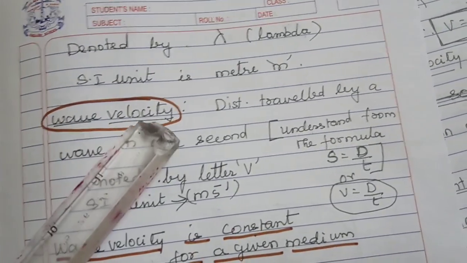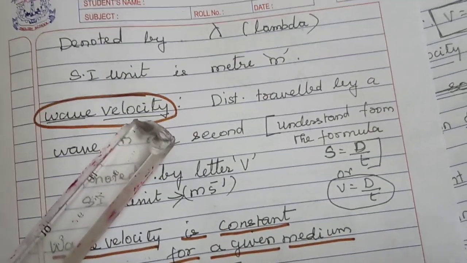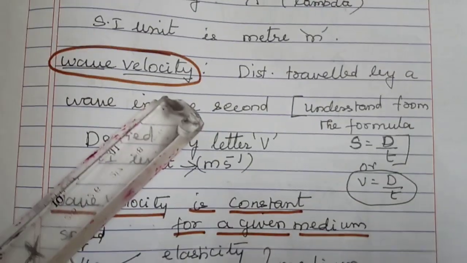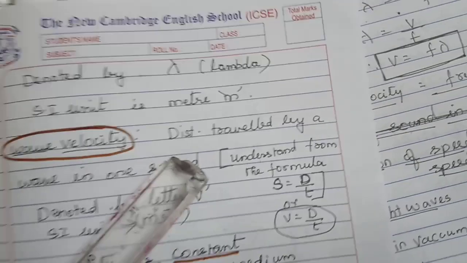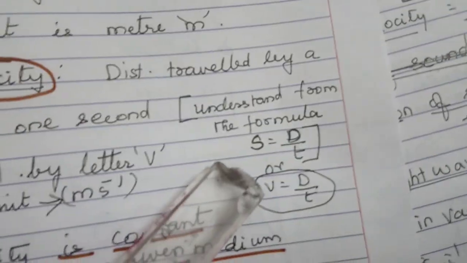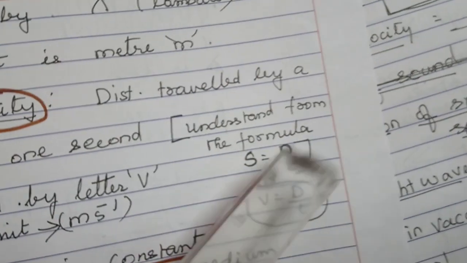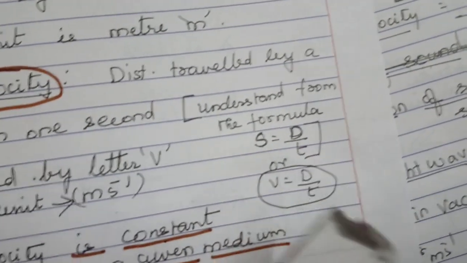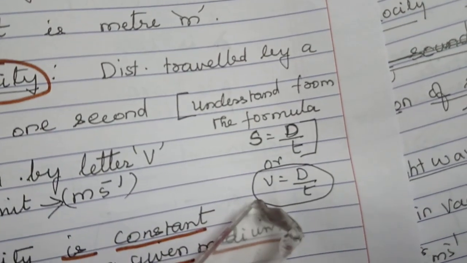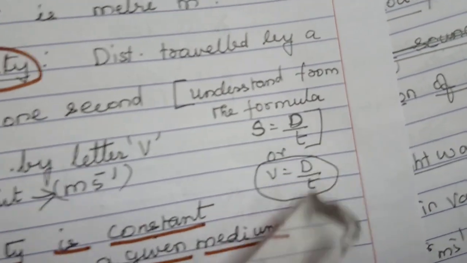Wave velocity. Now we are going to learn about wave velocity, but velocity is a new topic for you. We will discuss that later, but still you can understand that velocity is connected with one more physical quantity, speed. What do you understand from speed? You have learned from your lower classes. Speed is nothing but the distance traveled by the body in unit second. So s is equal to d by t. Instead of speed, you can substitute v, which is v is equal to d by t.